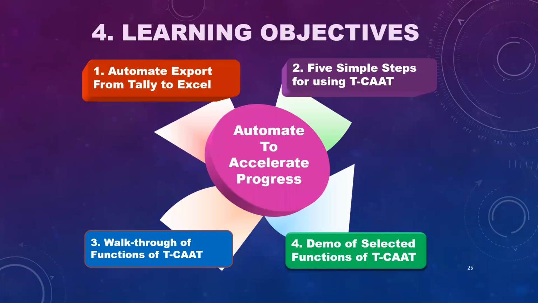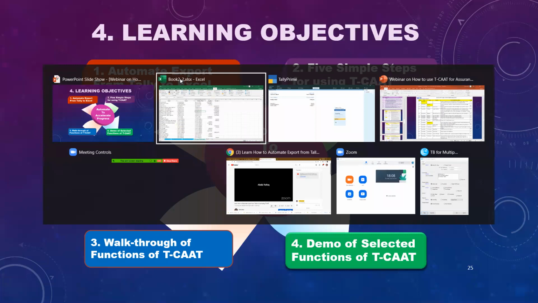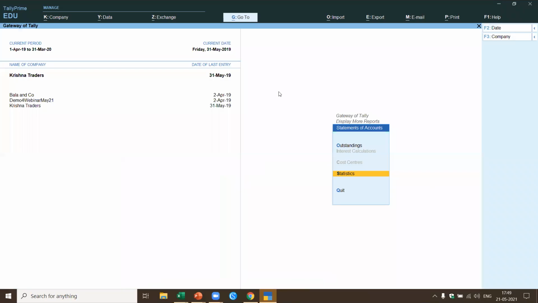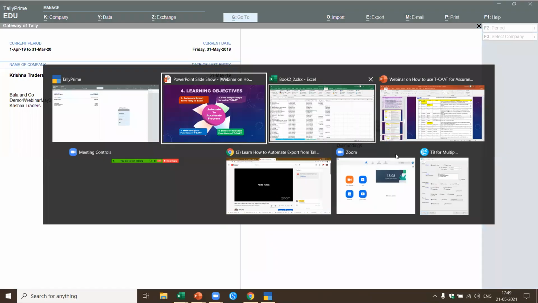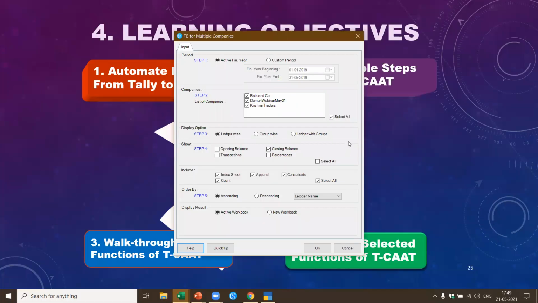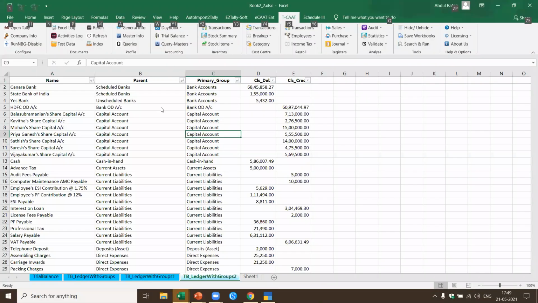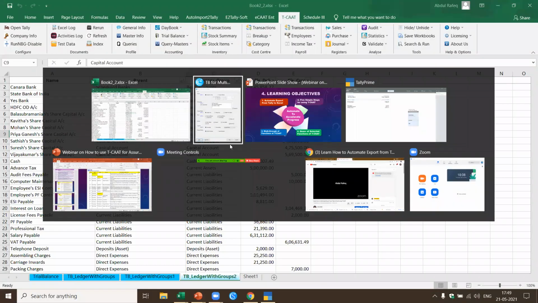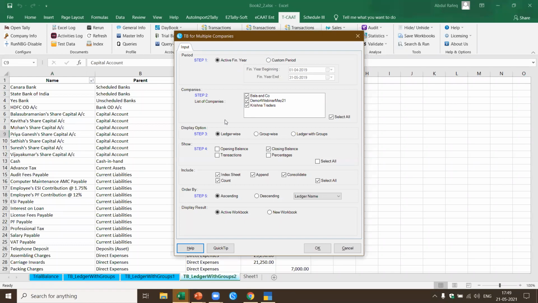When I open this, now if you see here, all the three companies are available. Now the beauty of this one is when I extract the trial balance of this, I can get ledger wise, group wise, ledger groups. I can get the opening balance, closing balance, and not only that, I can append and I can also do consolidation.